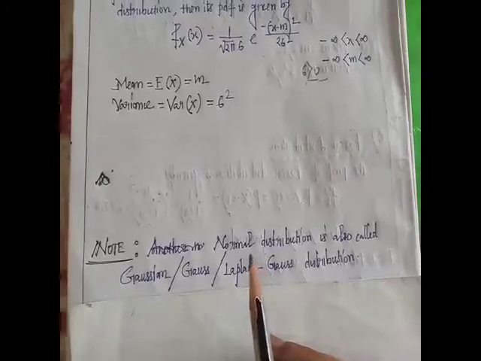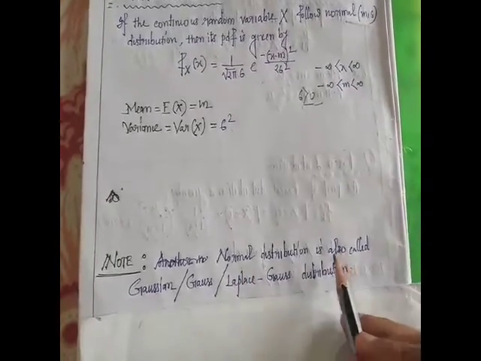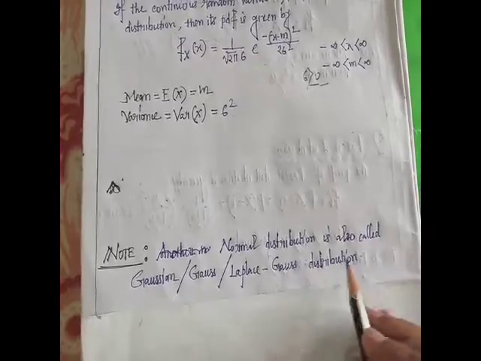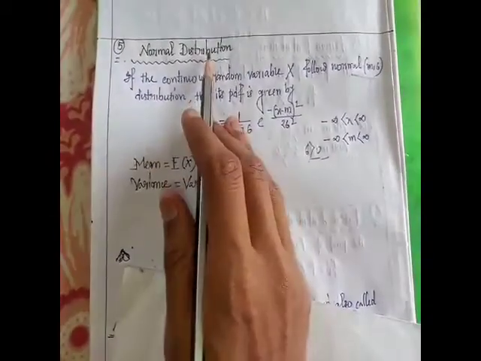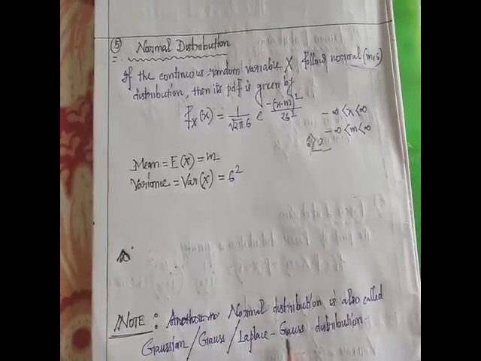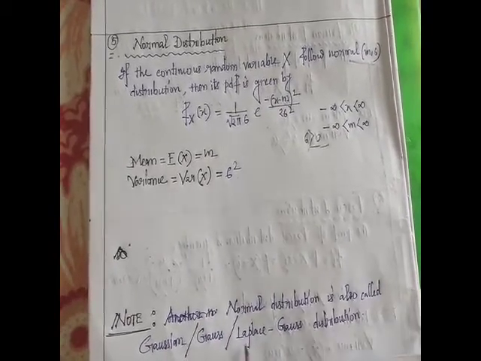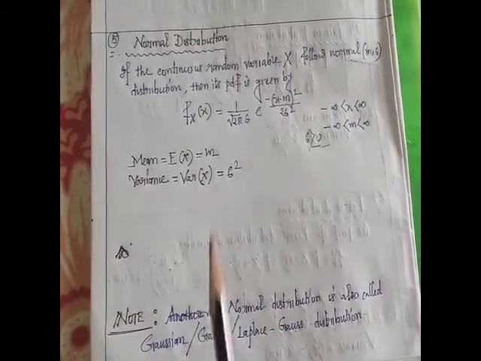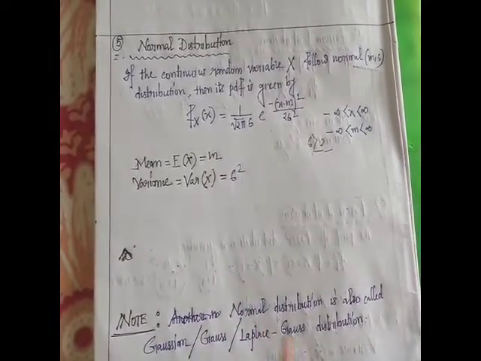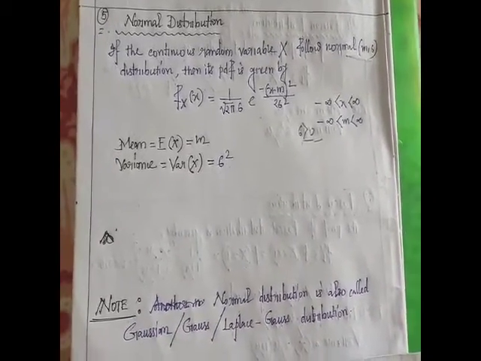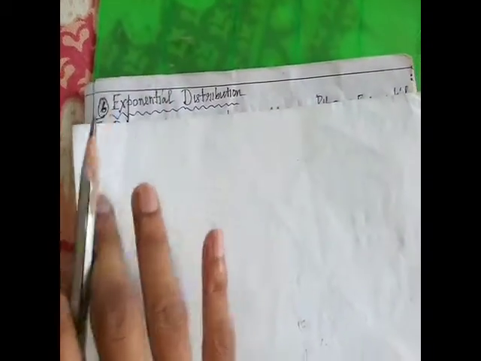Also note that normal distribution is also called Gaussian, Gauss, or Laplace-Gauss distribution. Another name of normal distribution is Gaussian distribution. Another name is Laplace-Gauss distribution. So Laplace-Gauss distribution means normal distribution, Gaussian distribution means normal distribution, and Gauss distribution also means normal distribution. This is the note. Remember these notes.